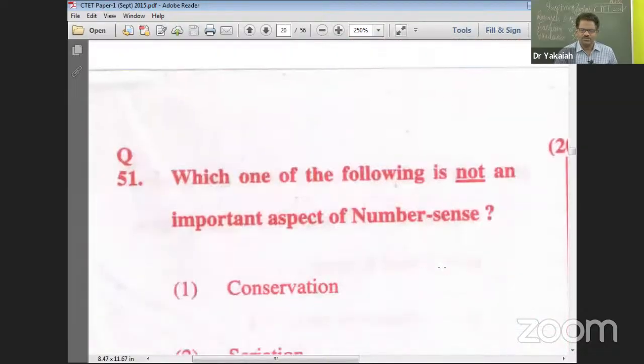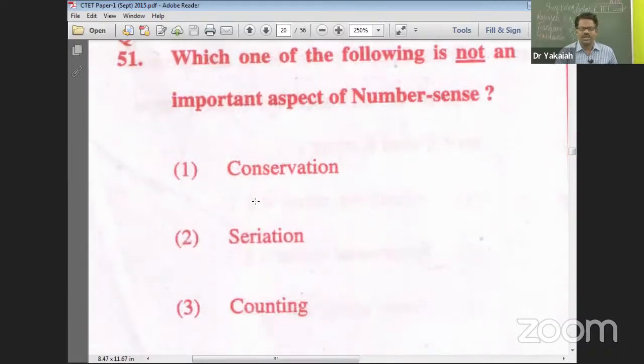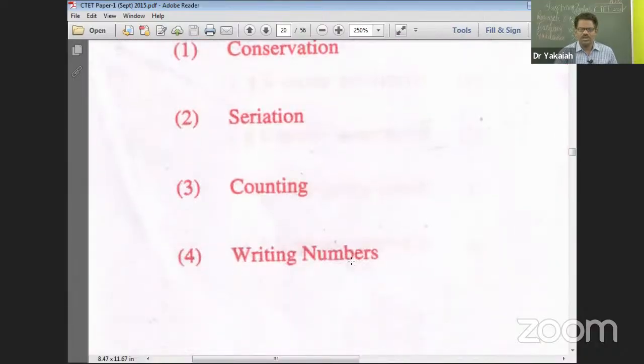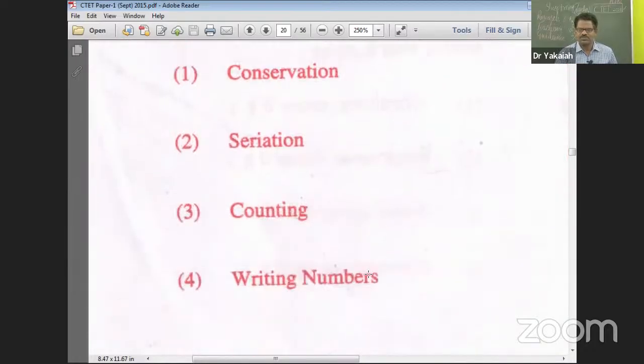Let's move ahead. 51. Which one of the following is not an important aspect of number sense? Conservation, seriation, counting, writing numbers. So as far as 51 is concerned, yes, it is.